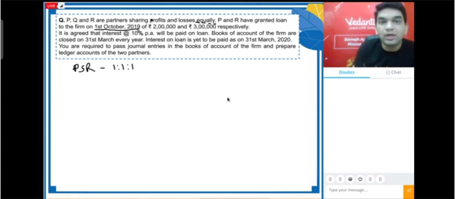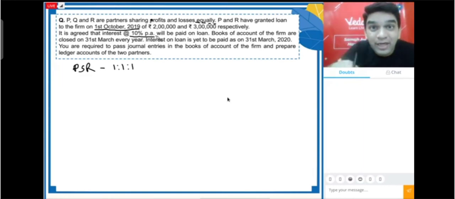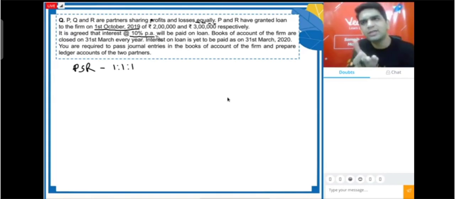1st October. Quickly tell me, guys, if we are granting loan on 1st October. Okay, I'll read it completely, then I'll ask you a question. Of 2 lakh and 3 lakh, P and R have granted loan to the firm respectively. It is agreed that interest 10% per annum will be paid on loan. It is clearly mentioned that interest rate will be 10%, so there is no confusion. If nothing is mentioned, then we have to take 6%. Right now it is clearly mentioned 10% interest, so we'll give 10% only.